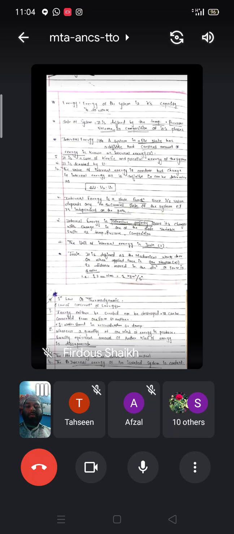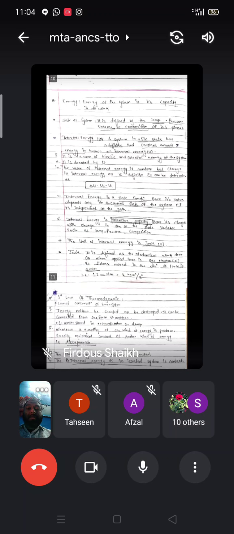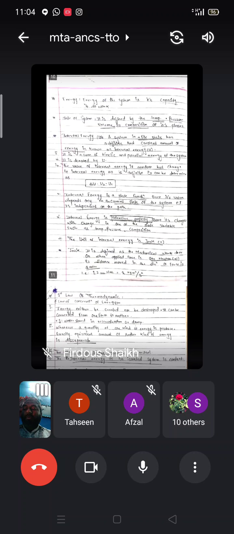Today we are going to continue the next part of this unit. In the last lecture, we have discussed up to the various terms, then the work and all this thing. Today we have to see the next concept, a new concept, that is the internal energy.